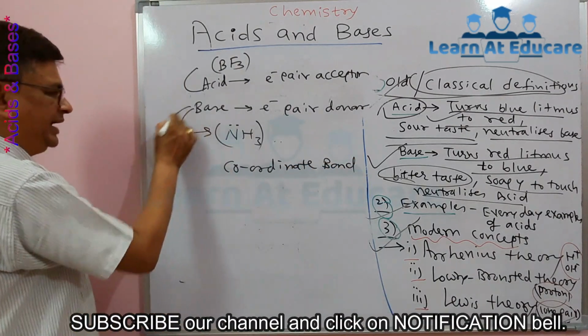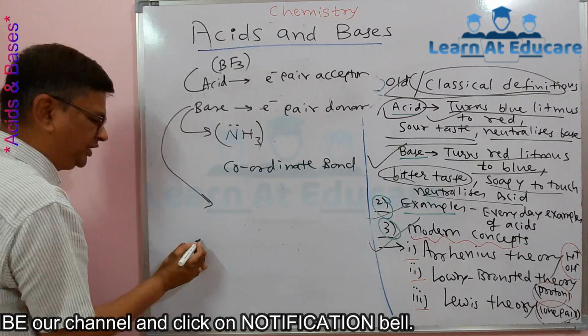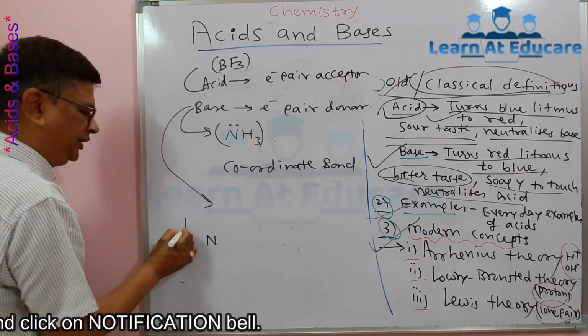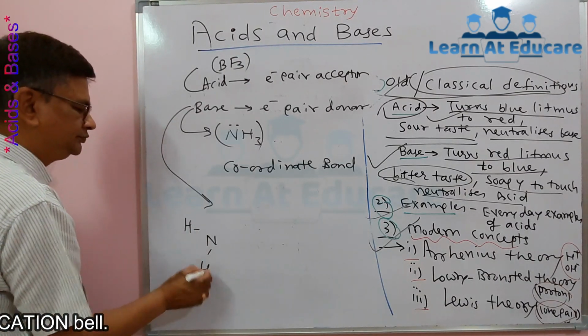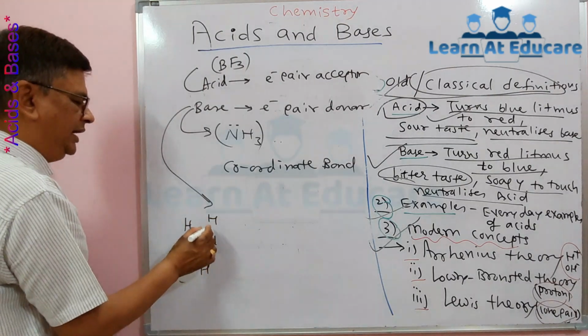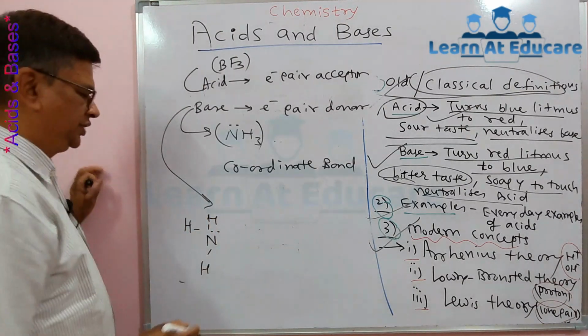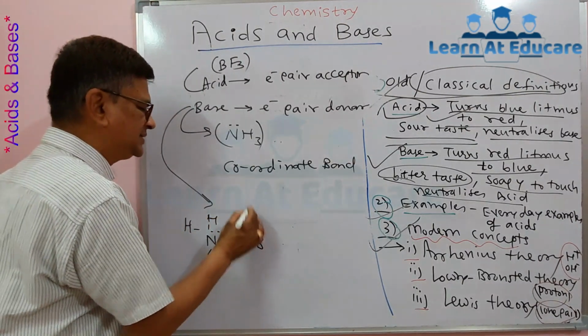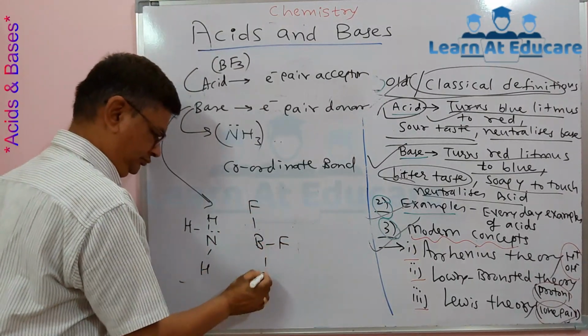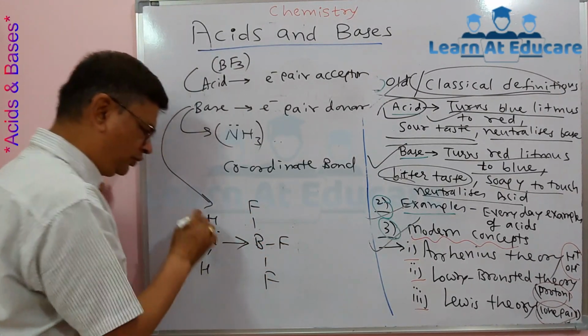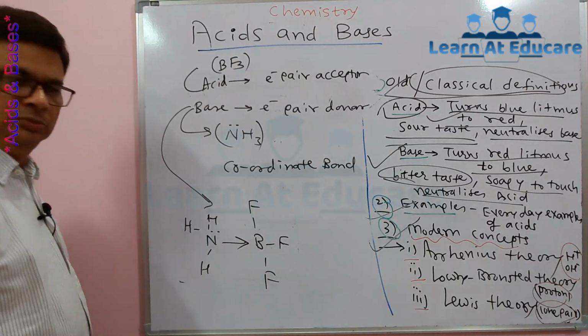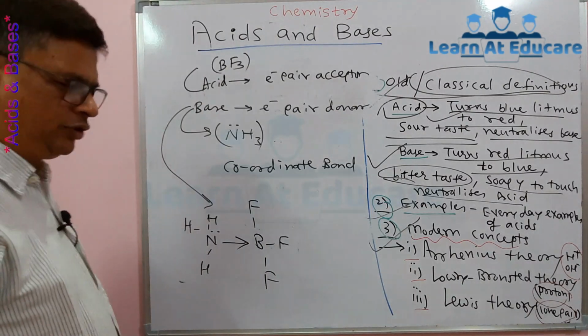If you see the reaction between NH3 and BF3, something like this. NH3, such a structure we know, has a lone pair of electrons on nitrogen. BF3, something like this, and this lone pair of electrons is donated to BF3 and that gives a coordinate complex.